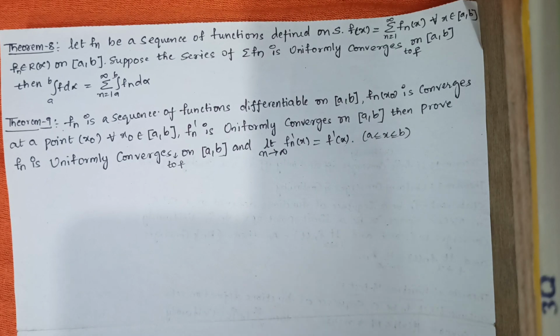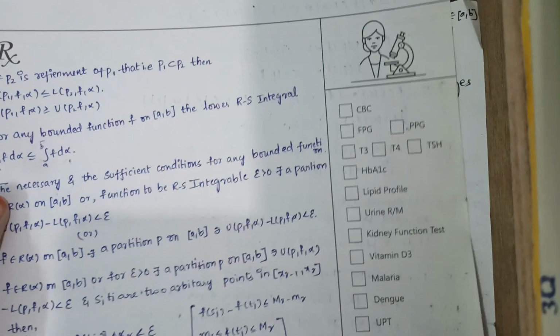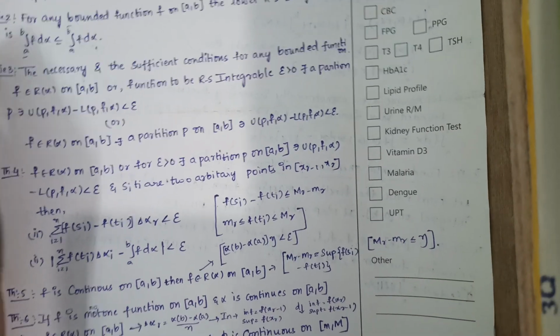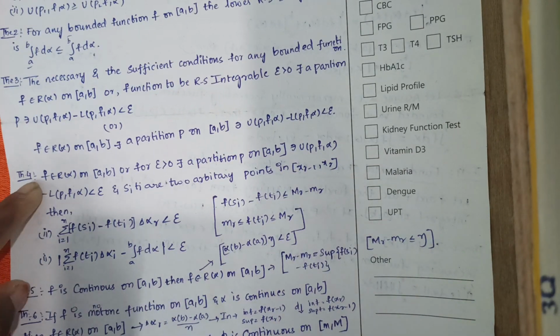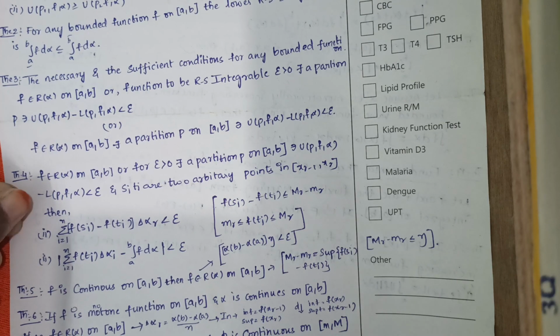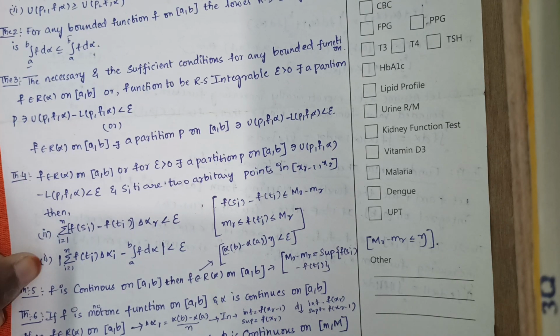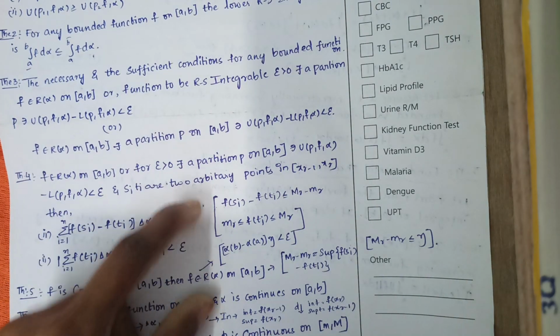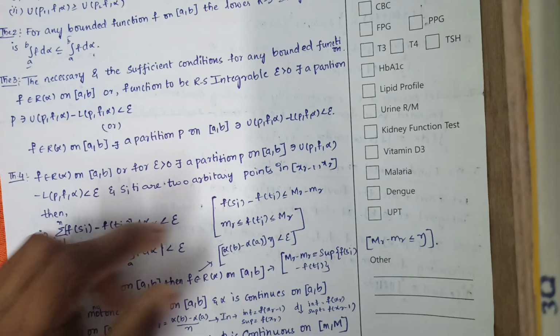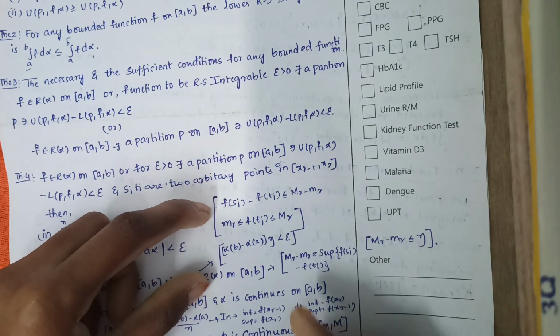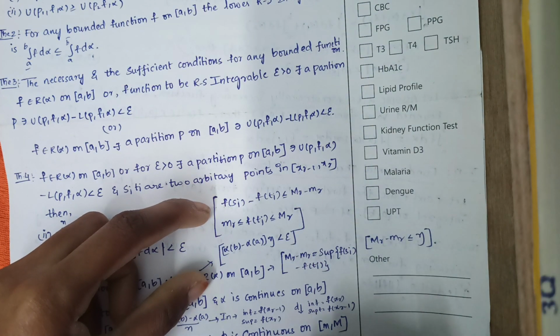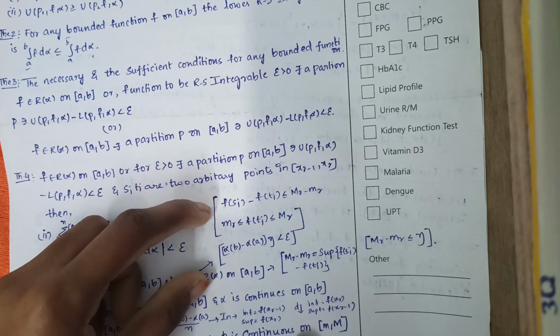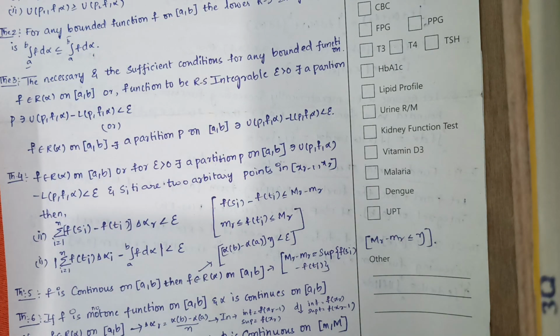I hope you have understood this one, and if you see this one also, you will understand. Like theorem 4, if you see, I have written the theorem statement, and beside it I wrote the key points or hint points to prove this theorem. If I see this, then I'll get a hint on how to prove the whole theorem, so that I don't forget it and I don't confuse it with the other theorems.